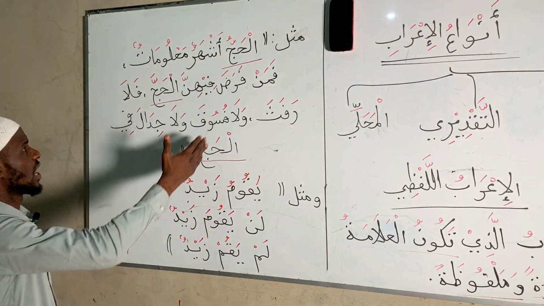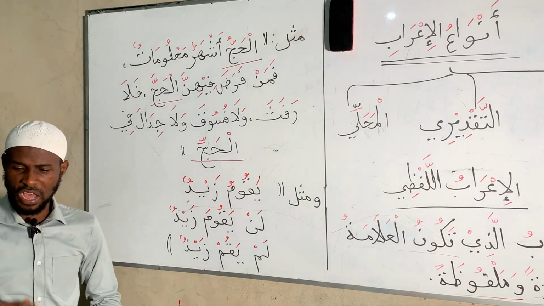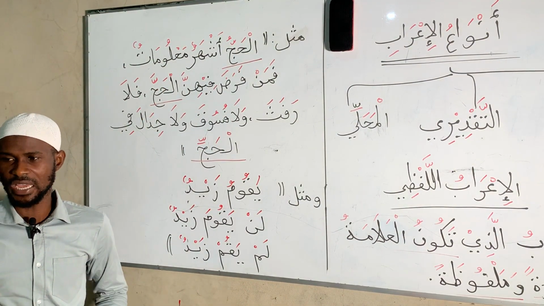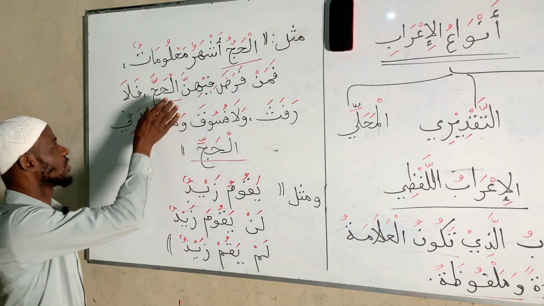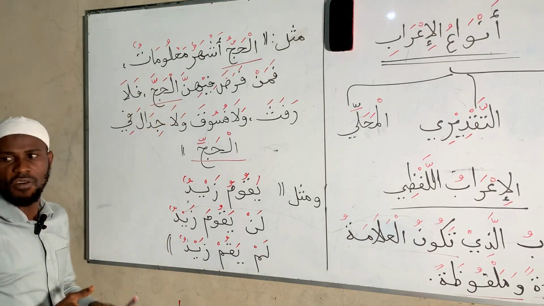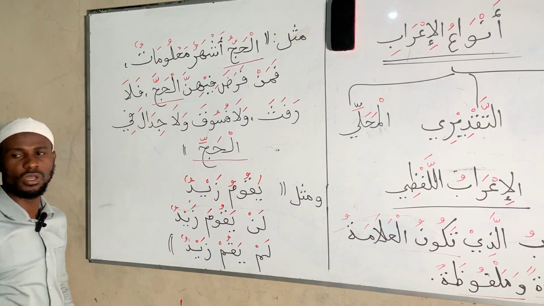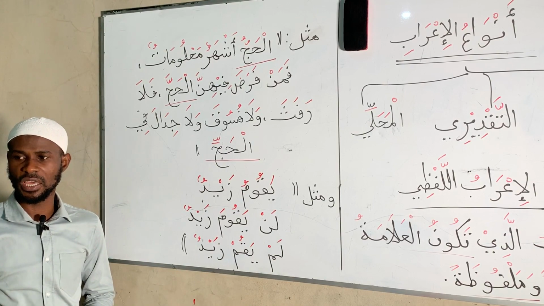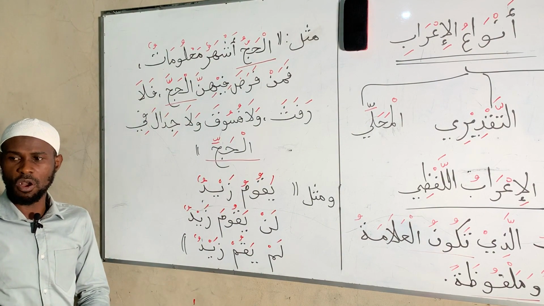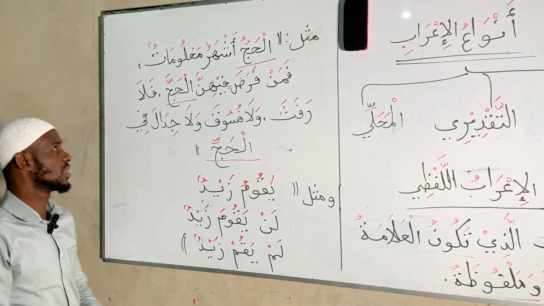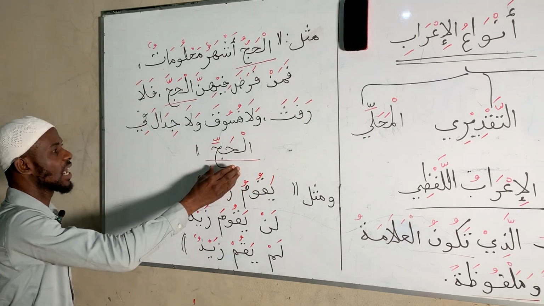Now we continue the verse: Faman farada fihinna al-hajja. Whoever intends, or whoever has decided to make Hajj in this month. This particular word Hajj takes fatha on the last letter. Then it is in the position of al-mansub, something that takes fatha. That is, it is maf'ulun bihi, an object case. Are you there? Therefore, it takes what? Fatha.